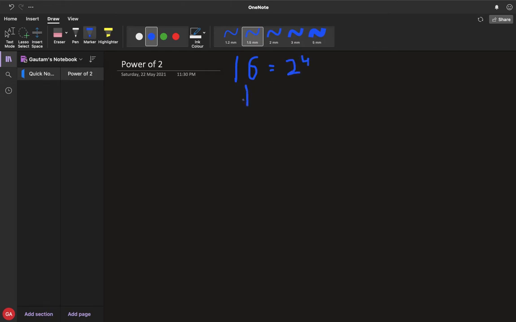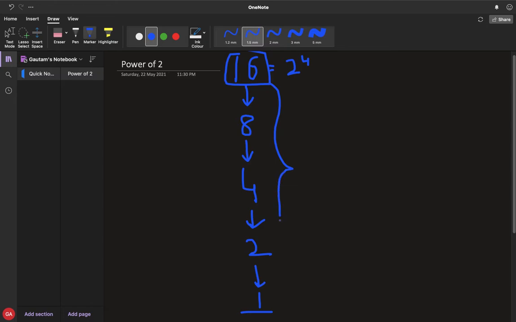So if we divide this number by 2, what will we get? We'll get 8. If we divide 8 again by 2, we'll get 4. If we divide 4 by 2, 2 and 1. So if a number is a power of 2, it will eventually reach 1 without any odd number in between. See, 16 is a power of 2, right? So there is no odd number. 8 is also an even number, 4 is also an even number, and 2 is also an even number. So no number is an odd number. So this indicates that it is a power of 2.